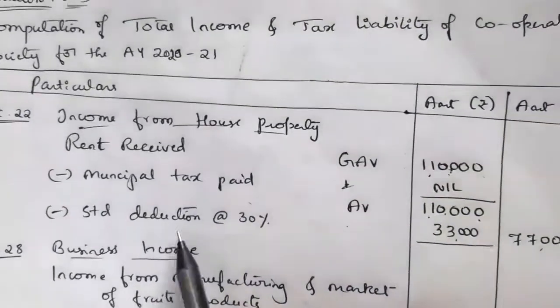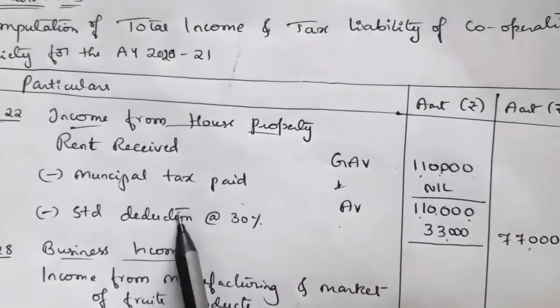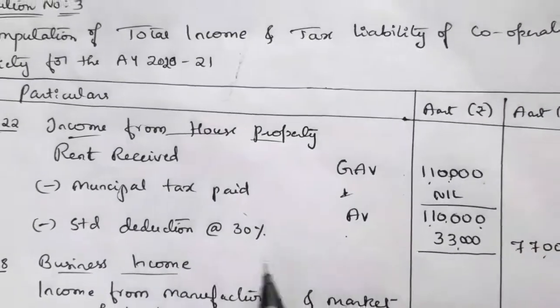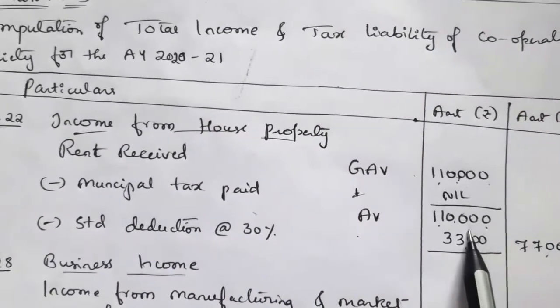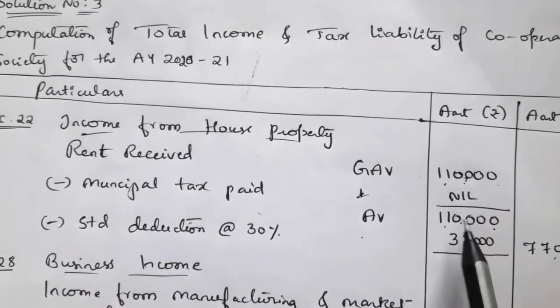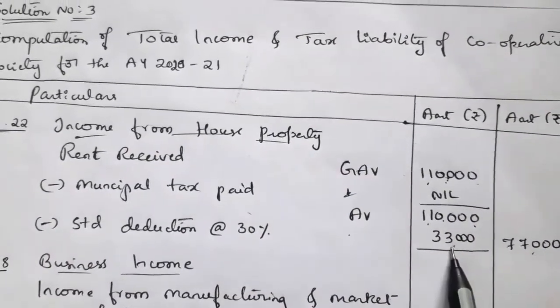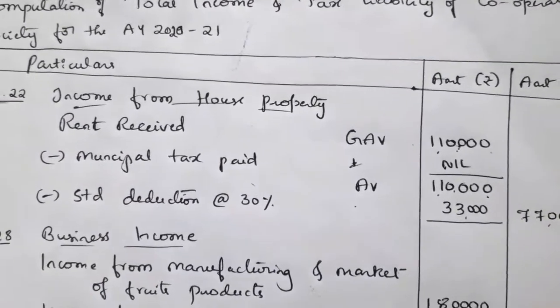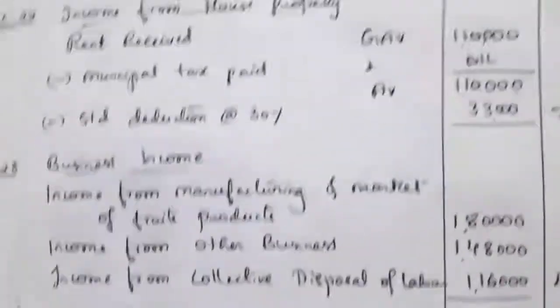Next we have to deduct standard deduction and interest on loan. There is no interest on loan given in this question. The standard deduction at 30% we have to calculate on annual value. So that is 1,10,000 into 30% is equal to 33,000. If you deduct, we will get 77,000 as the taxable income from house property.